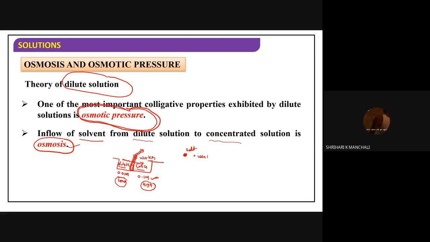Yes, sir. So when you separate with a semi-permeable membrane, this is a semi-permeable membrane, and this separates two solutions, one of lower concentration and the other of higher concentration, dilute and concentrated. Whenever you separate them, from low to high, solvent molecules are flowing.